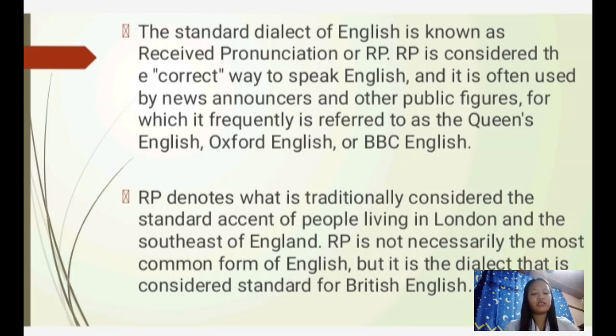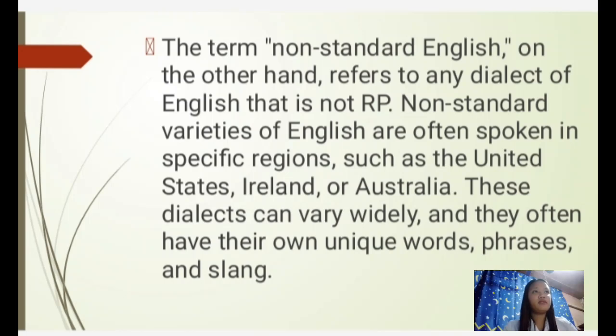RP denotes what is traditionally considered the standard accent of people living in London and the southeast of England. RP is not necessarily the most common form of English, but it is the dialect that is considered standard for British English.